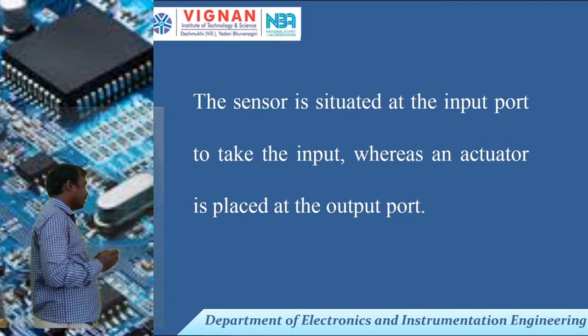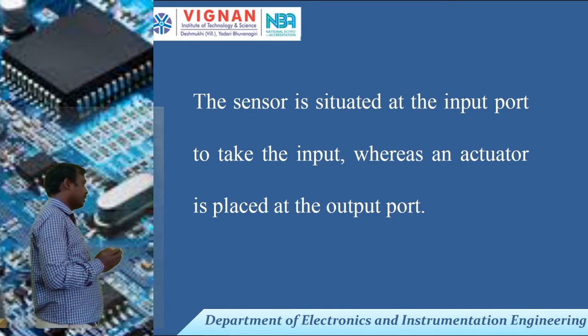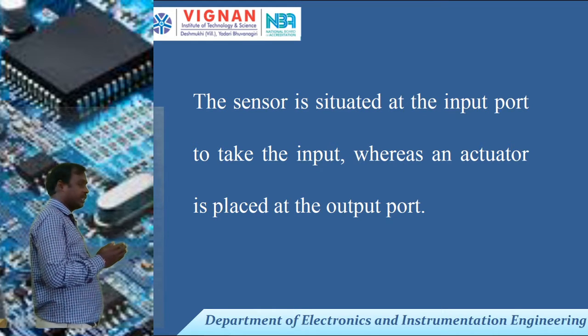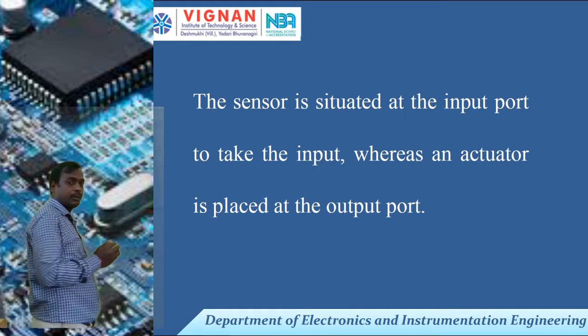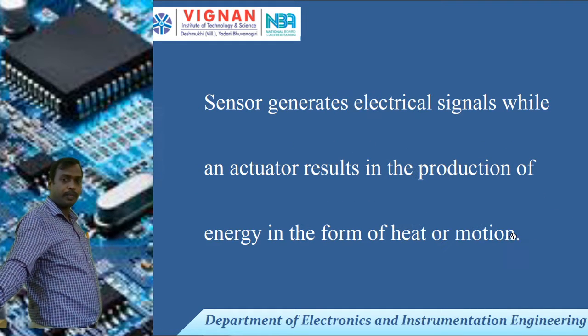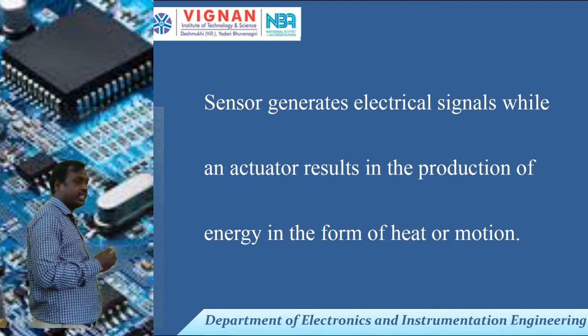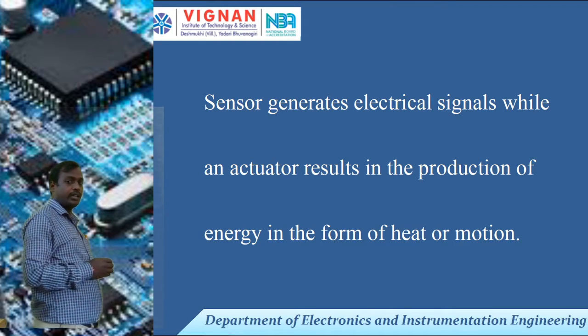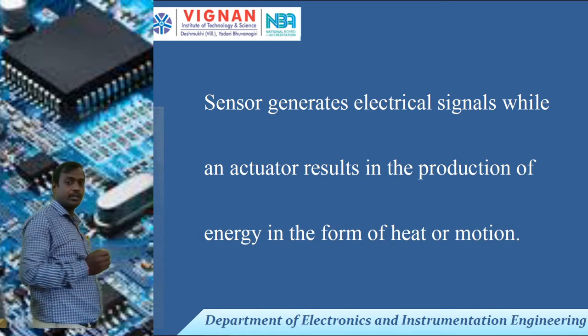If you are taking the stepper motor, the microcontroller will give some control signal to the stepper motor. At that time the output is connected to the output port. It will rotate 30 degrees, 60 degrees, or 90 degrees. Mainly we use it in robotic applications. So whenever you are taking the sensor, it generates an electrical signal, while an actuator results in the production of energy in the form of heat or motion.